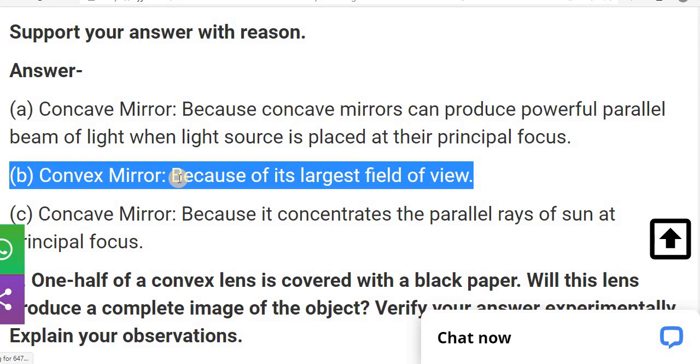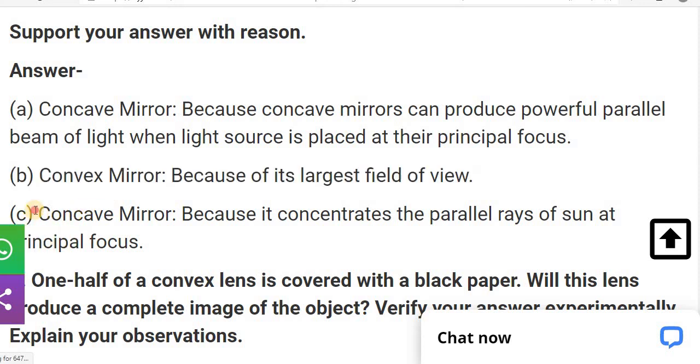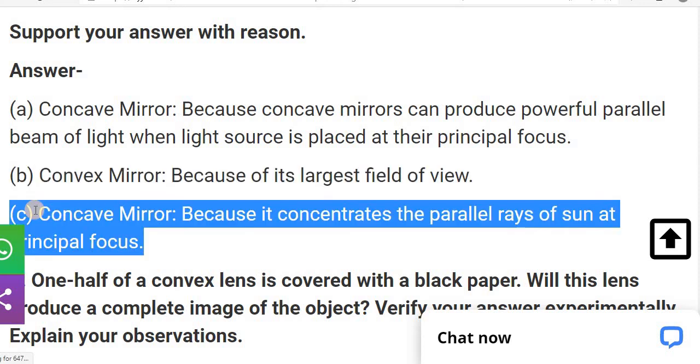And the C question, why are we using, in a solar furnace, which kind of mirror can we use? So in a solar furnace we can use the concave mirror. Why concave mirror? Because concave mirror concentrates all the parallel rays of the sun at a principal focus. That's why this mirror is also known as a converging mirror, because it focuses all the rays at one place. That's why it is used in a solar furnace.